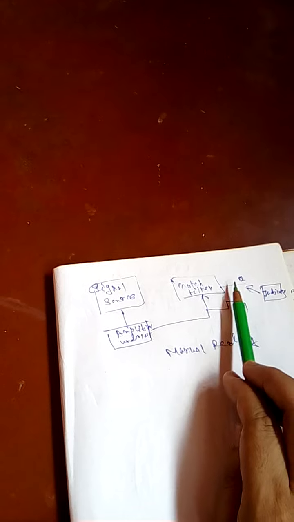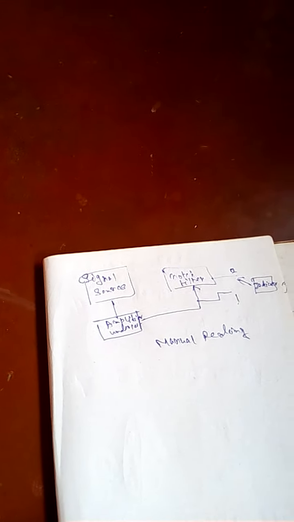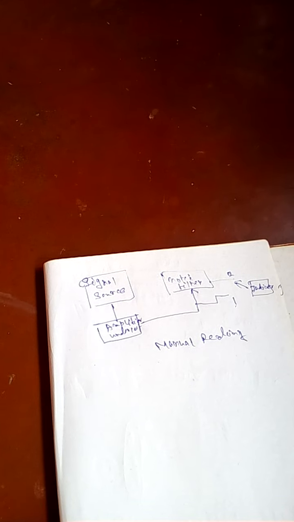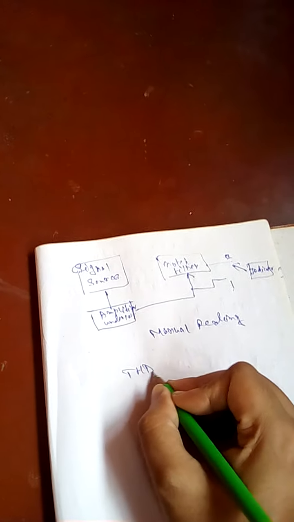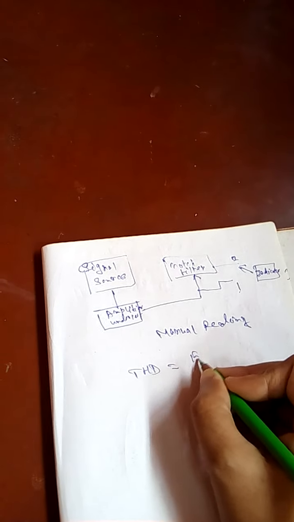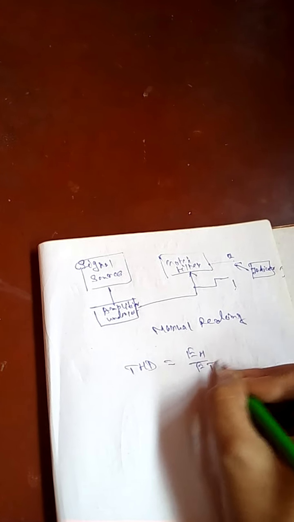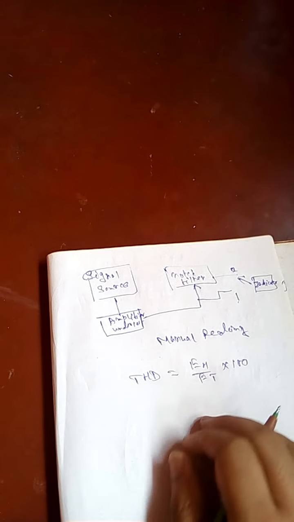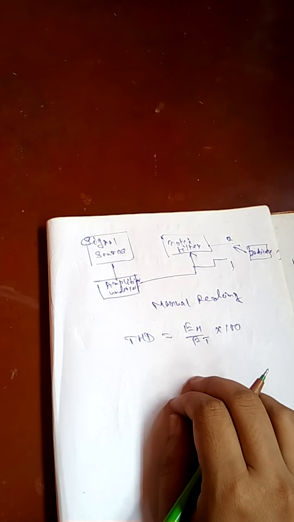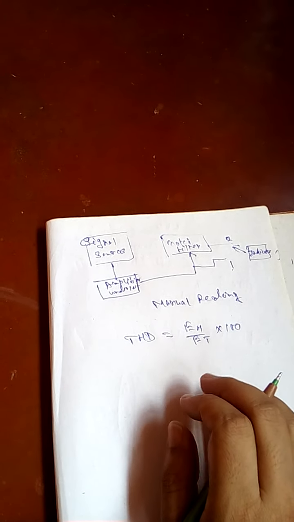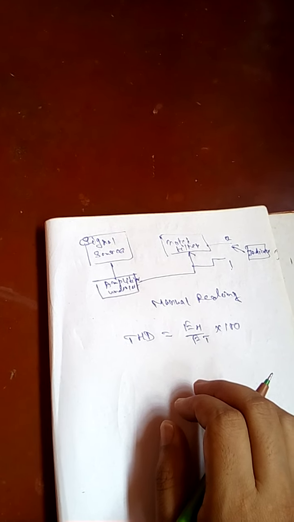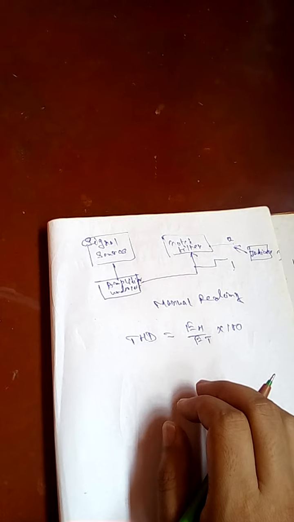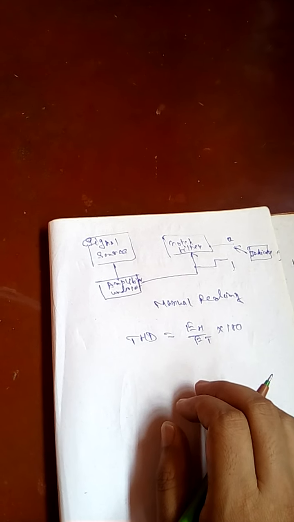Then the switch goes to position 2, and the harmonic voltage EH is measured. So we get total harmonic distortion THD equal to EH by ET into 100. The meter can be calibrated by putting the switch in position 1 and adjusting the reading to full scale deflection. With the switch in position 2, the meter reading is then proportional to the THD.